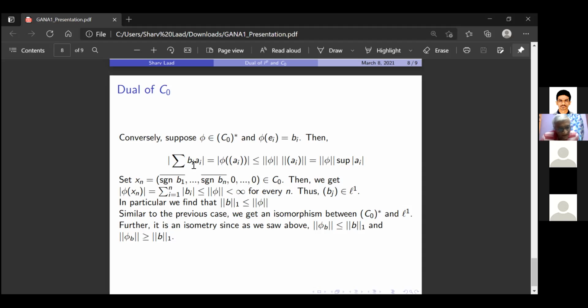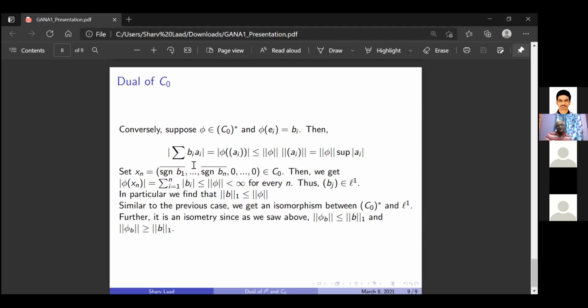That is not true in L infinity, and that's because the sequence is converging to zero. You are using that fact. The first line is true only for C0, not for L infinity. If you take the L infinity norm, it will not go to zero. Correct. Good. I want you people to notice that.